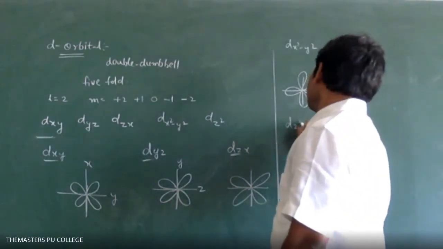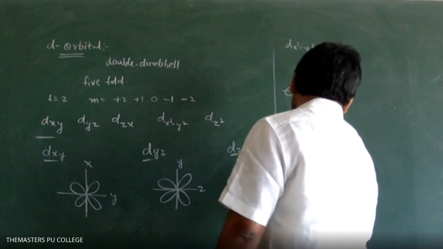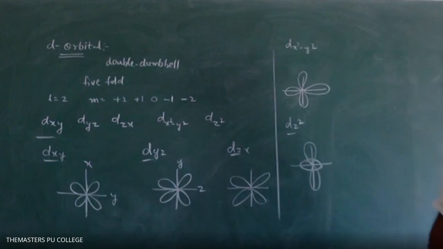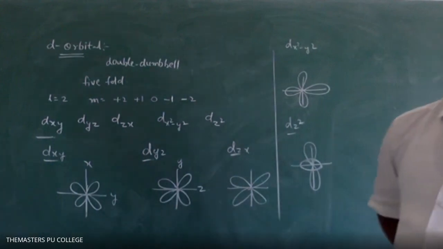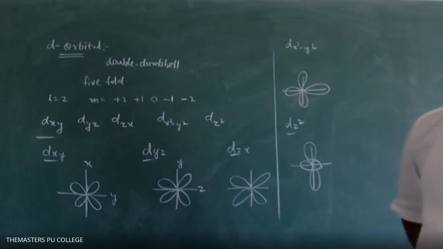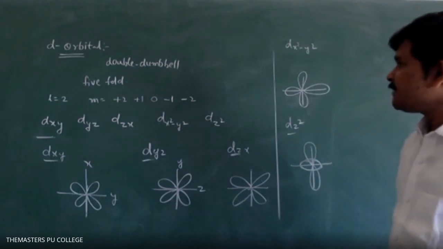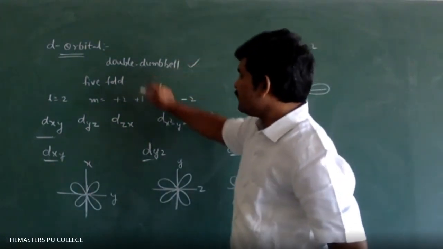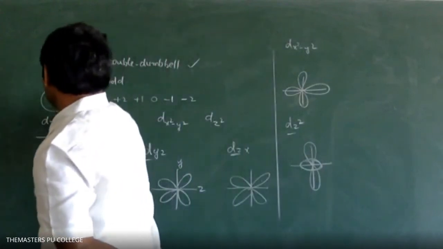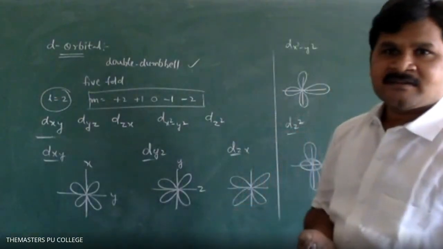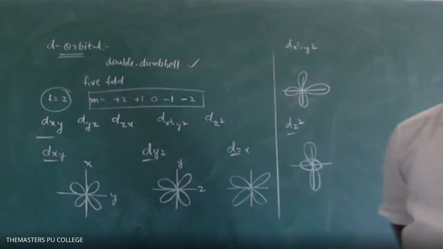Next, dz squared. This is the dz squared. Okay, so these are the d orbitals. For the d orbital, l is equal to 2, and m has these possible values. So it accommodates 10 electrons. How many electrons does it accommodate? 10 electrons it can accommodate.